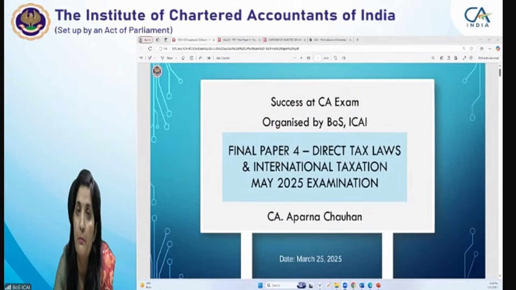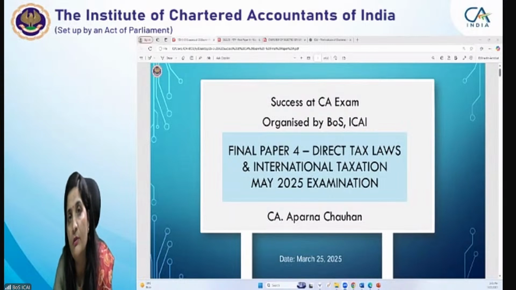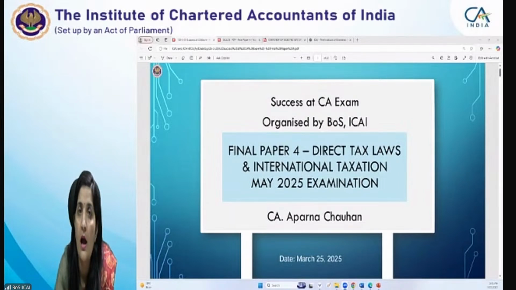Now, Paper 4, Direct Tax Laws and International Taxation, keeps on changing. It's a very crucial subject of your curriculum. Tax laws, whether direct or indirect, keep changing every year. Direct tax laws specifically change with the passing of the annual Finance Act, and the Income Tax Act also undergoes change accordingly.